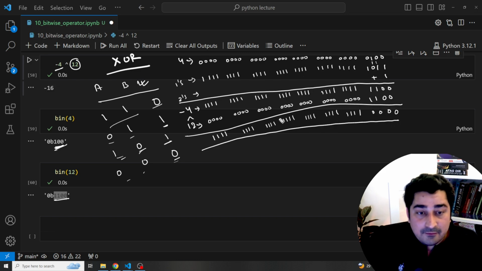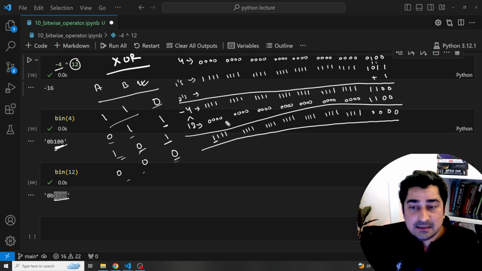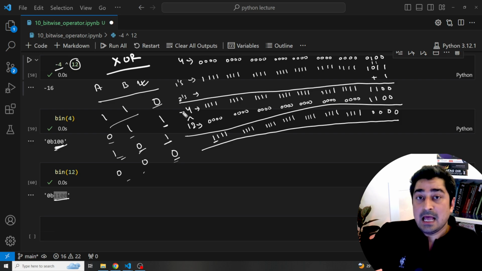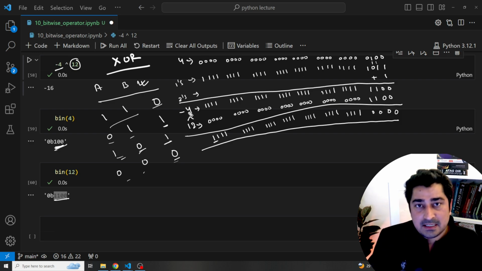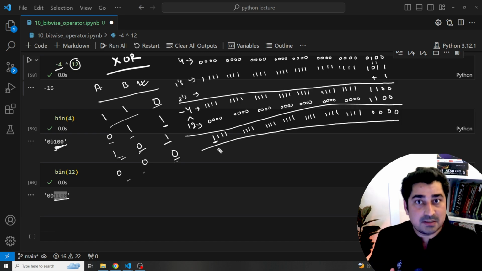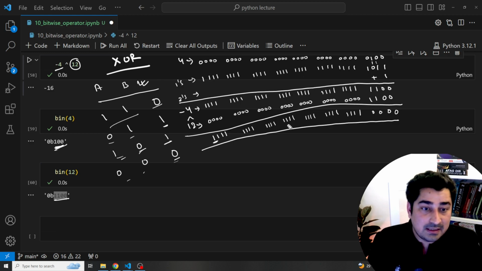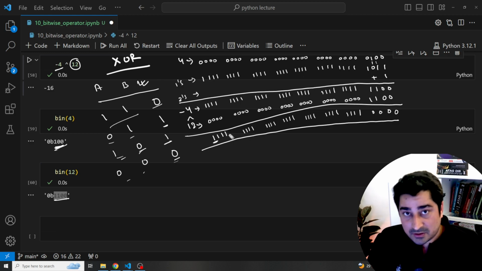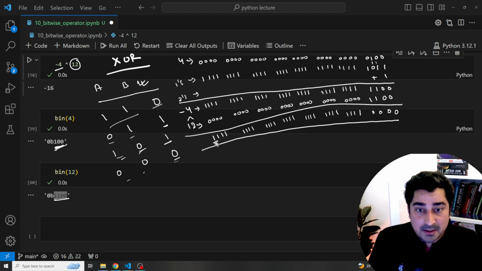But you have to observe one thing. The very first bit is 1. If the very first bit out of this 32-bit is 1, it simply means that it is going to give me output as a negative number, right? And if that is the case, you have to convert it back into the original so that you will be able to get a proper decimal number, because the system is storing this entire thing in the form of 2s complement. So I have to again find out the 2s complement to revert it back.